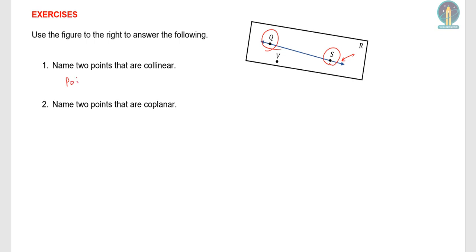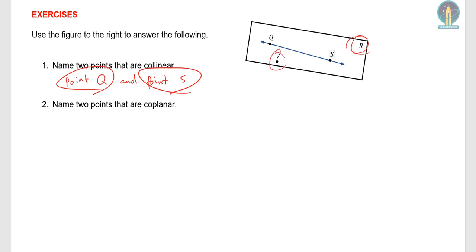So point Q and point S. Okay? Name 2 points that are coplanar. This one is pretty easy also. You can take any pair of these points, since all of them do fall on plane R. So I could have taken V and S, or V and Q, or Q and S. Any of them work.